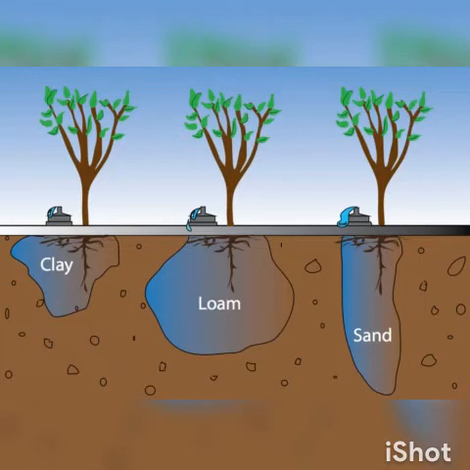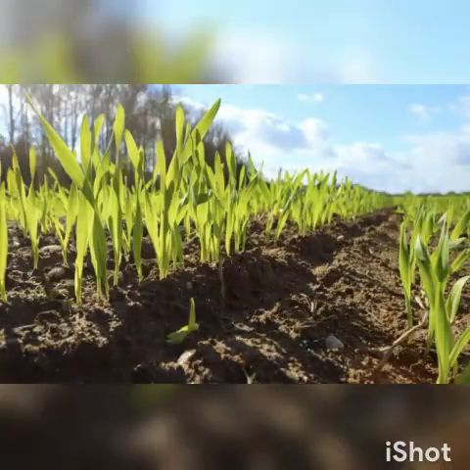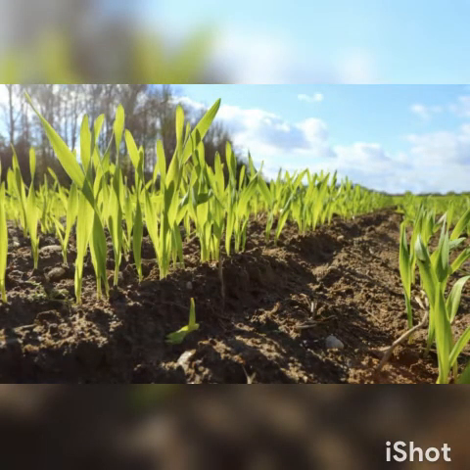So absorption of water by soil is the water holding capacity of the soil, which is different for the different types of soil. And next, soil and crops. The climatic factors as well as the components of soil determine the various types of vegetation and crops that might grow in an area.